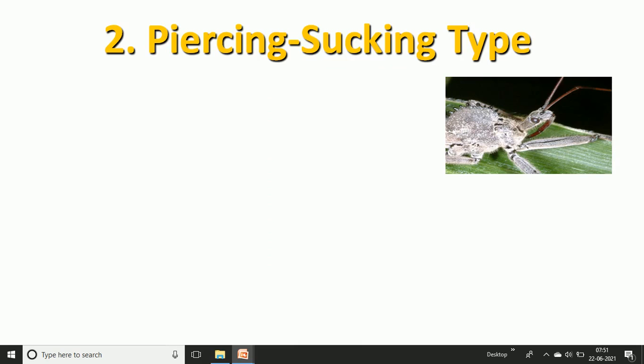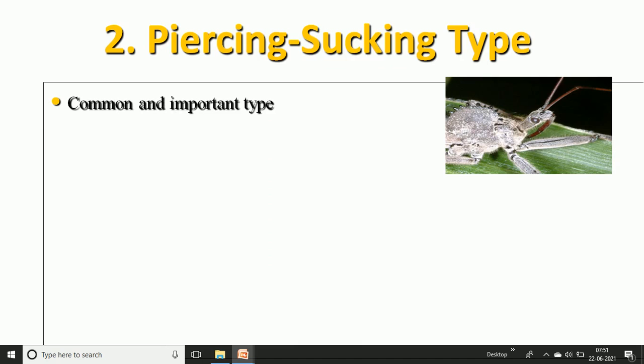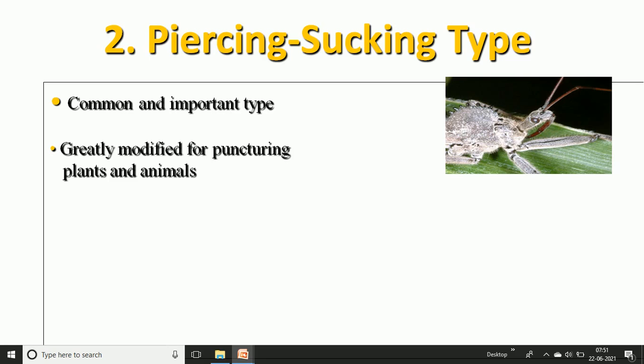Then second, piercing and sucking type of mouth parts. The piercing and sucking type is very common and important, greatly modified for puncturing the skin or any surface area, or puncturing the plant.